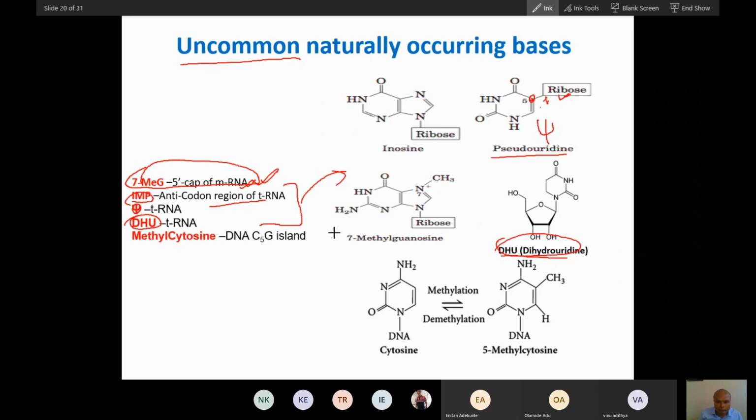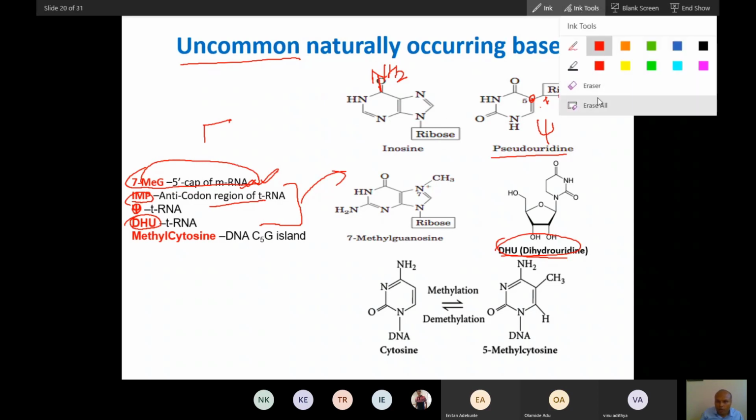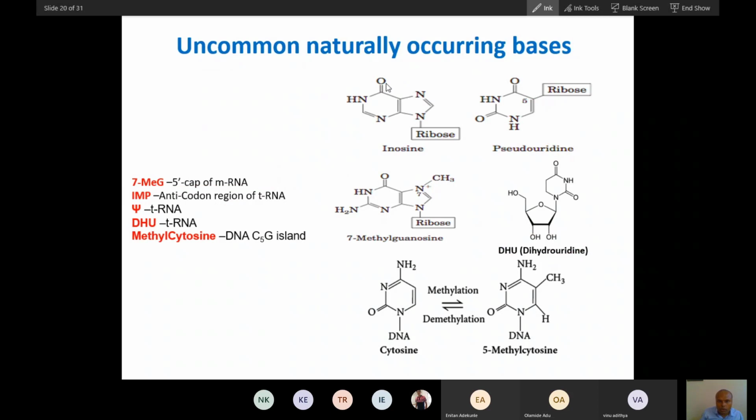IMP is synthesized from AMP. You can see, if you add NH2 here, this becomes AMP. If you remove this NH2, it becomes IMP. So IMP is synthesized from AMP through a deamination process, removal of amine.